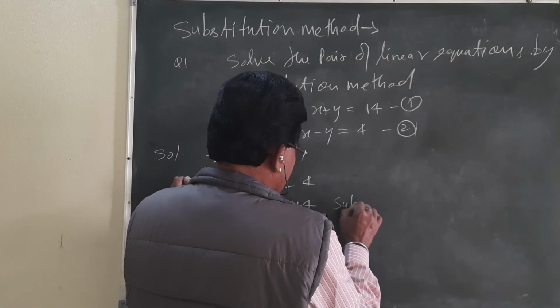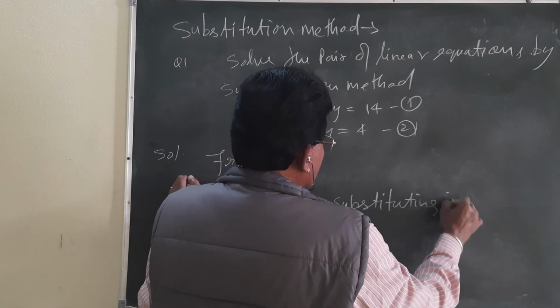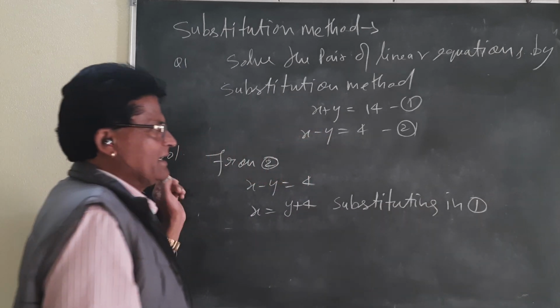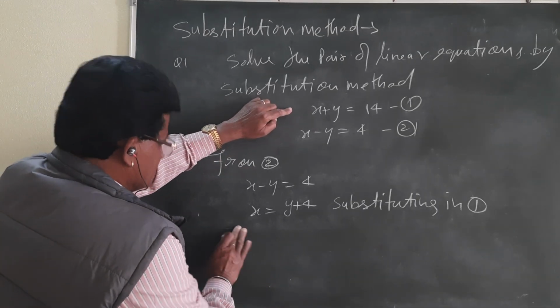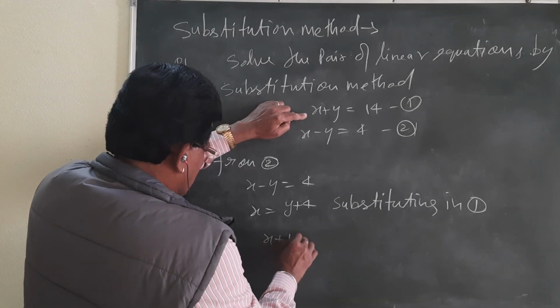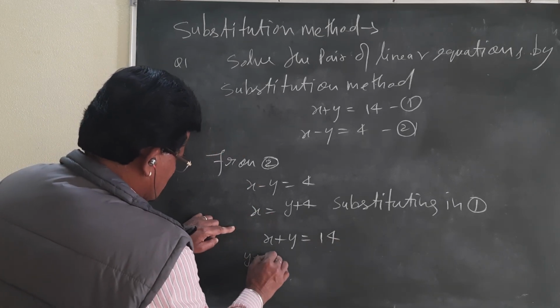Substituting in 1, no need to take stress. What is 1? x plus y is equal to 14. And the value of x is y plus 4.